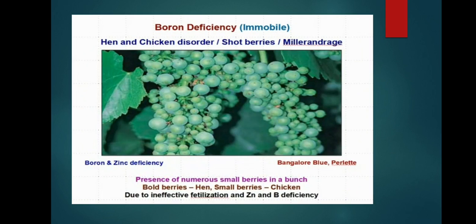Boron and zinc deficiency together. There is presence of numerous small berries in the bunch. Bold means high, bigger grapes are there, and the small berries are known as chicks. Due to ineffective fertilization, zinc deficiency and boron deficiency, these all three are causes for the hen and chicken disorder in viticulture.